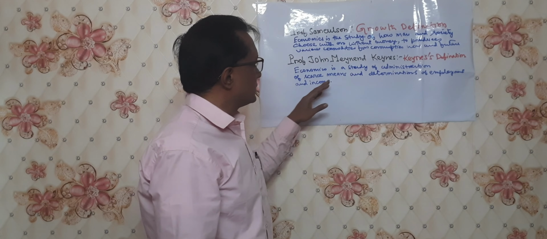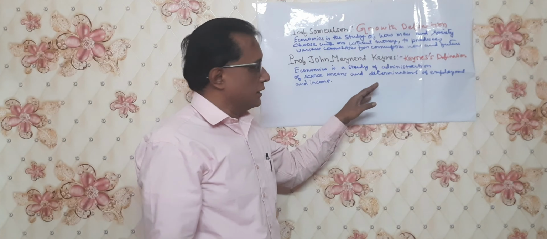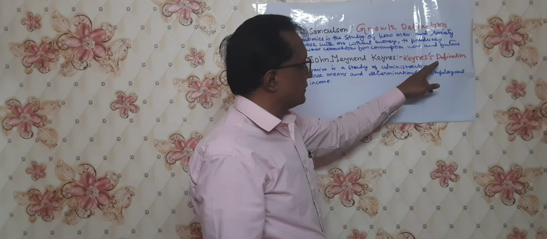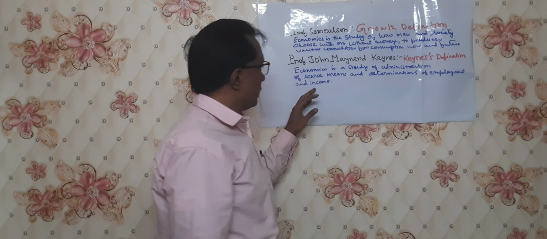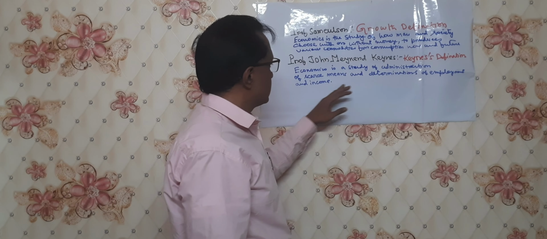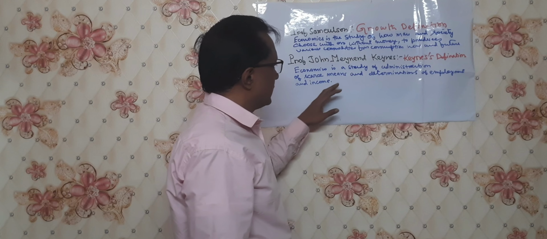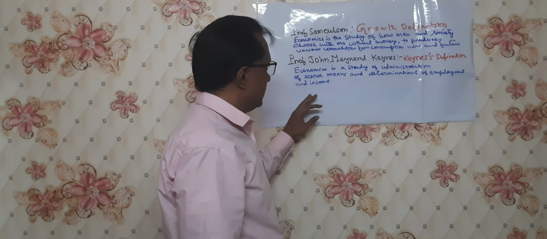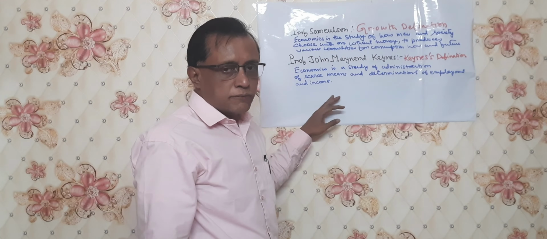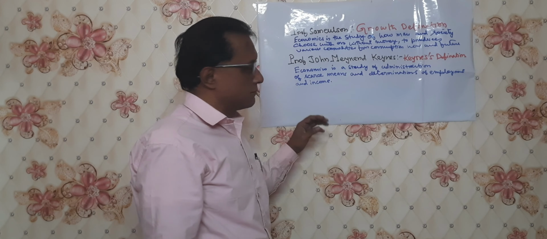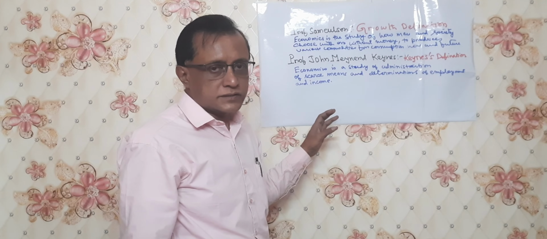Another is Professor John Maynard Keynes. His definition is known by his name, the Keynes definition. According to him, economics is a study of administration of scarce means and determination of employment and income. It is the extension of Professor Robbins' definition. Professor Robbins was the first to define scarce resources.